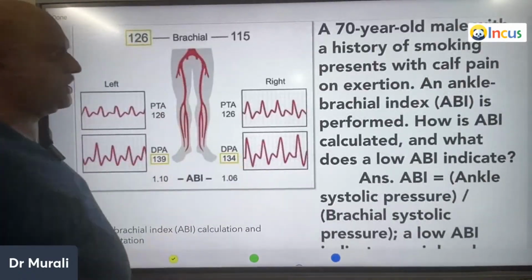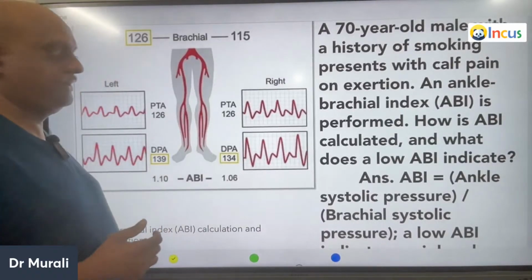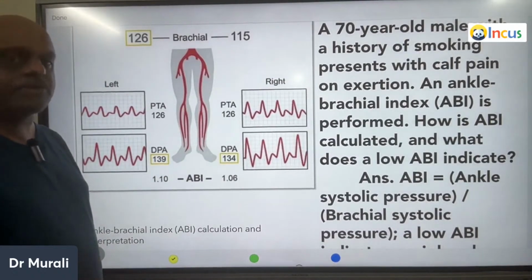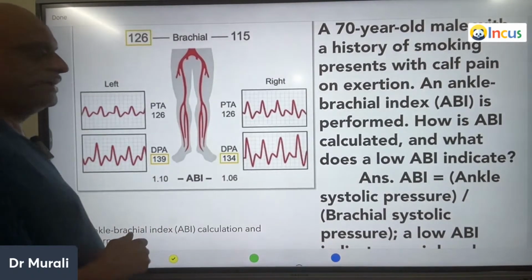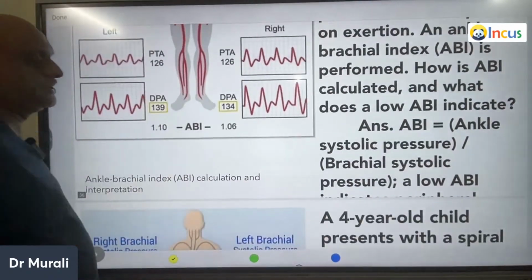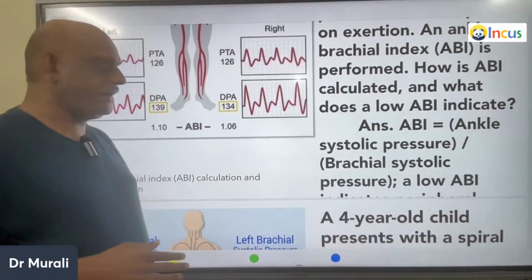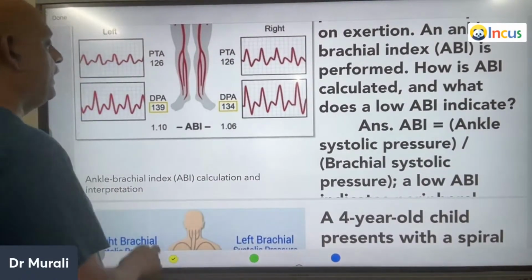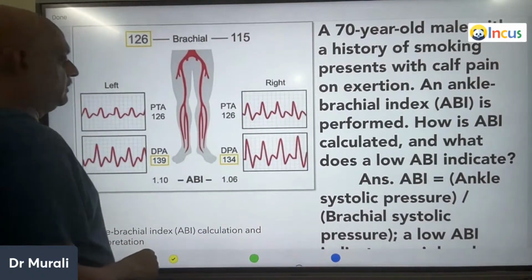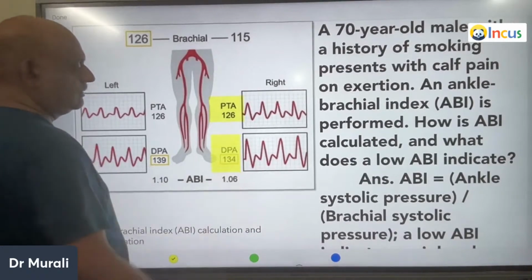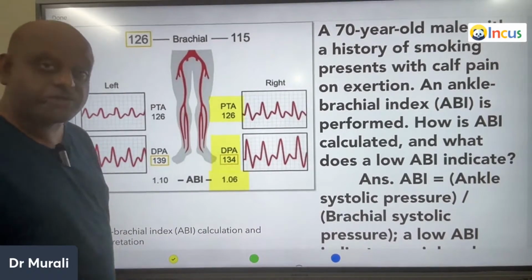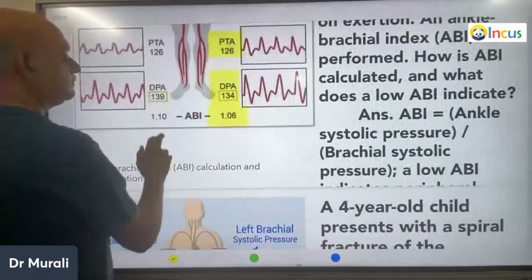A 70-year-old with a history of smoking, with calf pain, with the ankle brachial index. That means you check the BP in the ankle and also the upper limb. And how do you calculate ABI to know the peripheral vascular disease? Ankle systolic pressure divided by brachial systolic pressure is what you need to remember. For example, let us say you have 126 and 134, then the ABI will become 1.06 as a ratio.